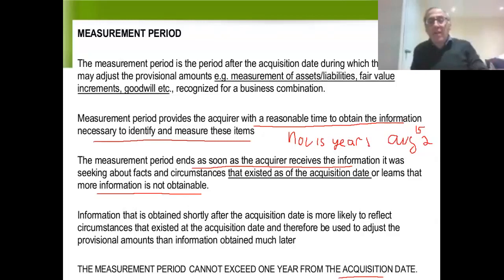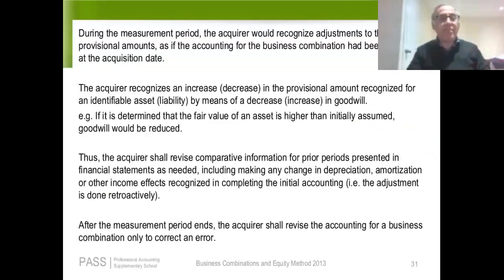If they're able to come up with good valuations before the end of the year, then the measurement period would be shorter. But during the measurement period, they can go back and retroactively adjust the financial statements. Because they're allowed to retroactively adjust the financial statements of year one, in the year one financial statements, they would have to warn the users in the notes that the statements may be subject to adjustment, that they may be retroactively adjusted. That is the basic gist of measurement period. I hope that was clear.